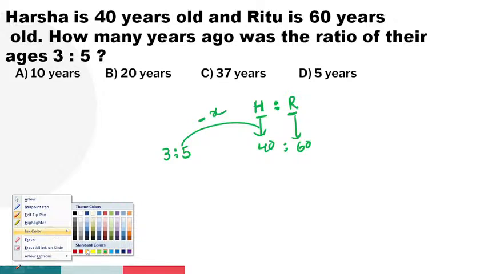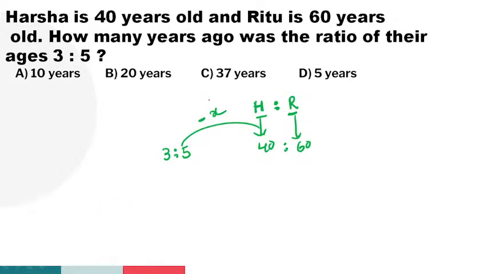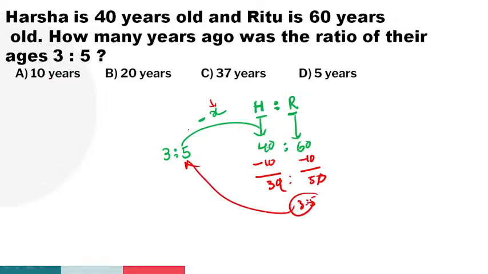What is the first option, guys? Here it is 10, and substitute it here. So minus 10, minus 10. 40 minus 10 is 30, 60 minus 10 is 50. So the zeros cancel, then the answer is 3 is to 5. So is it satisfied or not? Yes, satisfied. That's why 10 years ago, the ages were in the ratio 3 is to 5, guys. That's why the first option is the right answer.